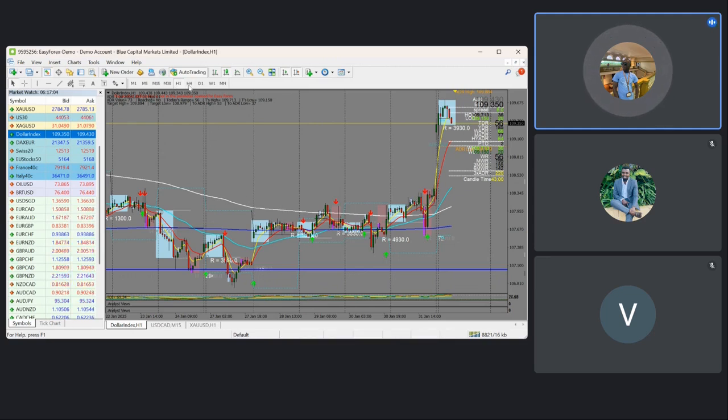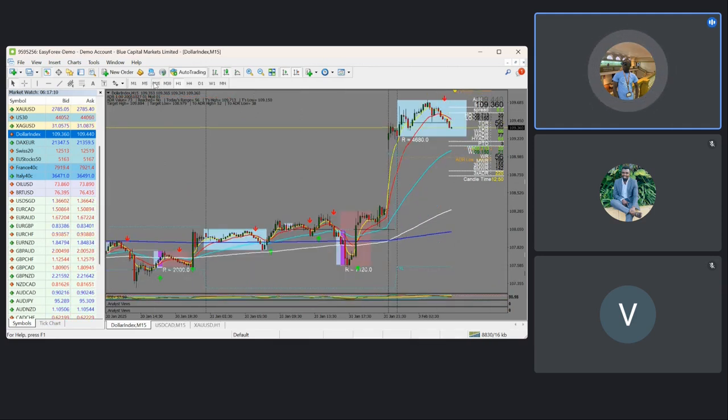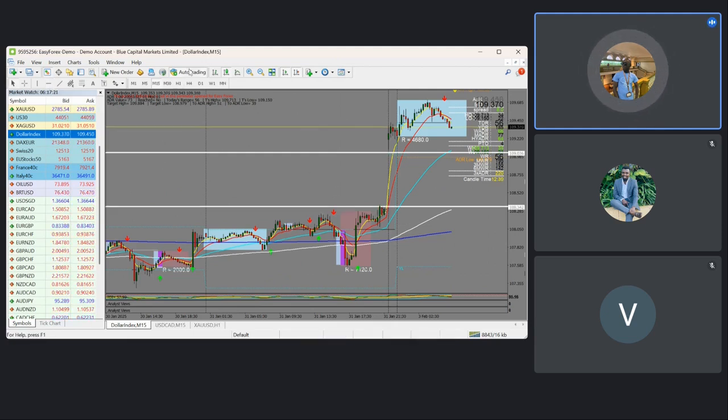Looking at the DXY, you're seeing the market has opened with a gap, and this is what we'll be expecting today on the DXY. We'll see some pullbacks come and try to fill this gap today. We'll be expecting some sales to come and fill this gap. The point of interest is at the 50 MA. You see this 50 MA, if it will hold. If it will not hold, you'll be expecting the market to come all the way to this 200 MA to fill that gap. So today we are very bullish on the DXY, regarding the pullbacks.